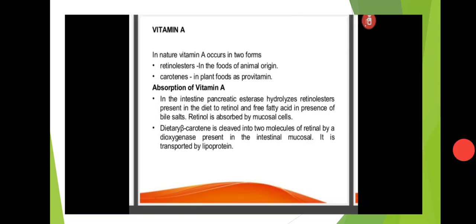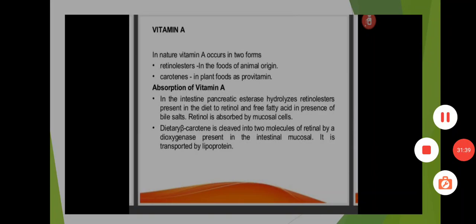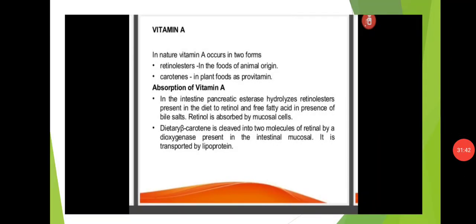In nature, vitamin A occurs in two forms: retinol esters in foods of animal origin, and carotenoids in plant foods as provitamins. For absorption of vitamin A in the intestine, pancreatic hydrolysis occurs in the presence of pancreatic enzymes, and it is observed in mucosal cells also. Dietary beta carotene is cleaved into two molecules of retinol by a dioxygenase present in the intestinal mucosa, and it is transported by lipoprotein.